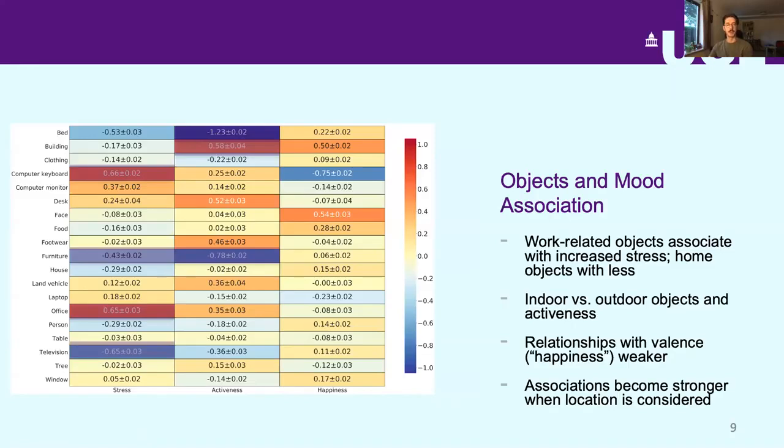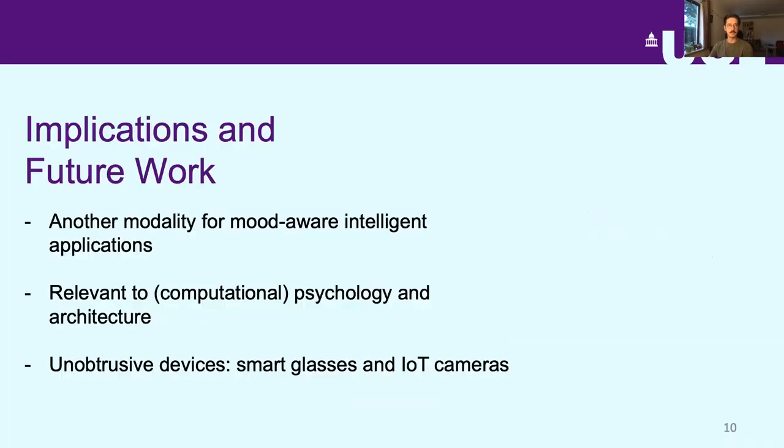And finally, we also found that these associations become stronger when location is taken into account. So for example, a computer might be associated with increased levels of stress when the user is at work, but we found that it is typically associated with decreased levels of stress when the user is at home, suggesting they might be engaging in leisure activities, such as playing computer games.